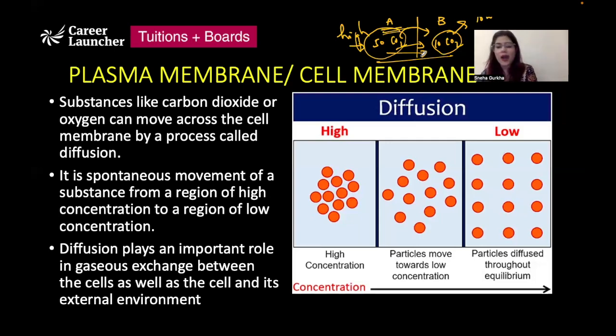It does not require any energy because the movement is happening along the concentration gradient, from high concentration to low concentration. And diffusion is actually one of the main reasons how gaseous exchanges take place between the cells and between the cell and its external environment. Most of the gaseous exchange that we see takes place because of diffusion, right?